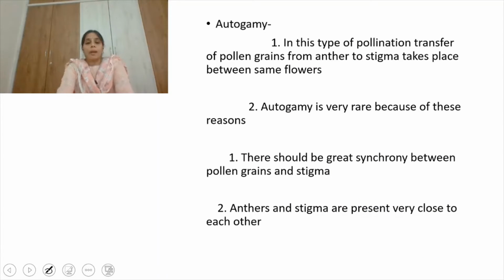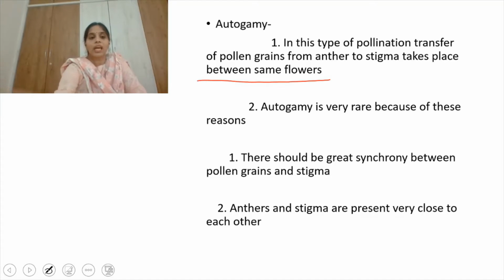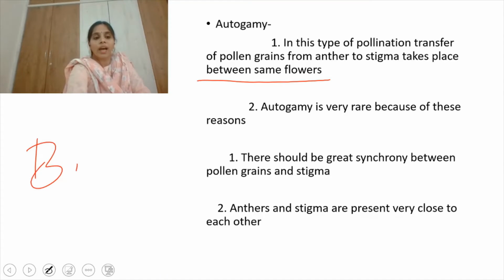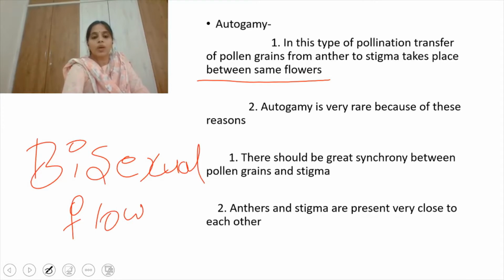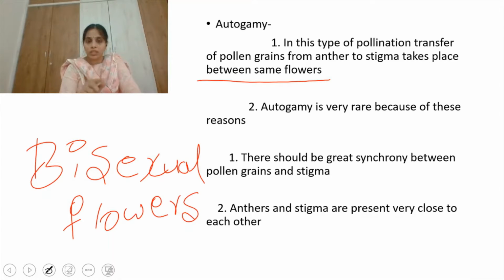Right. Autogamy. Autogamy is one type of pollination where the transfer of pollen grains from anthers to the stigma takes place within the same flower. They are bisexual flowers, so both male and female gametes are present on the same flower.